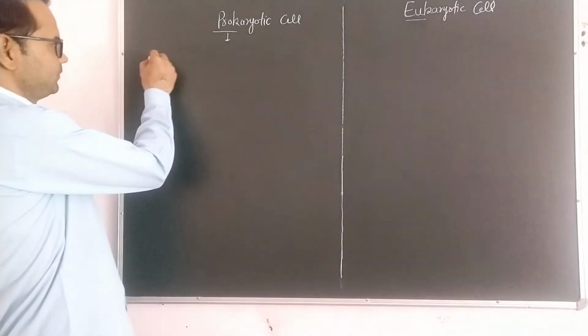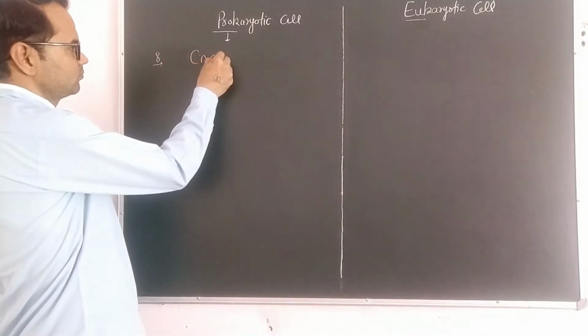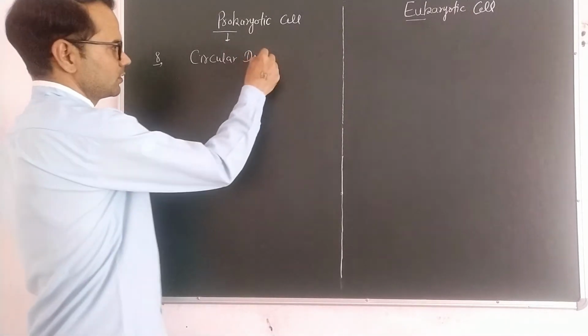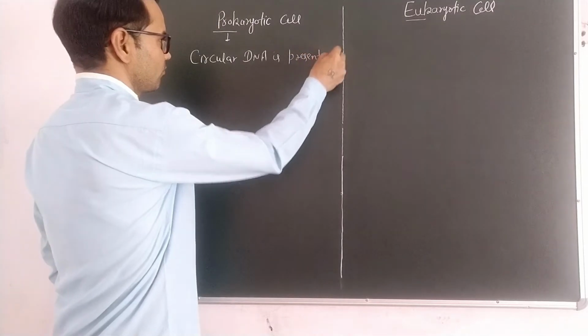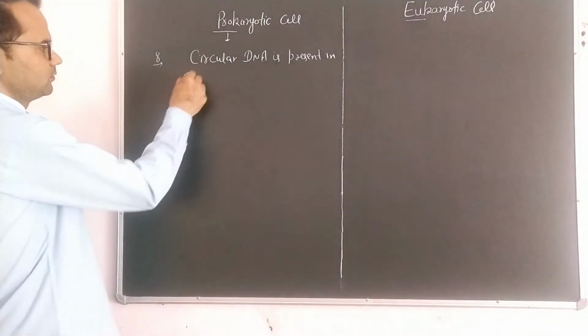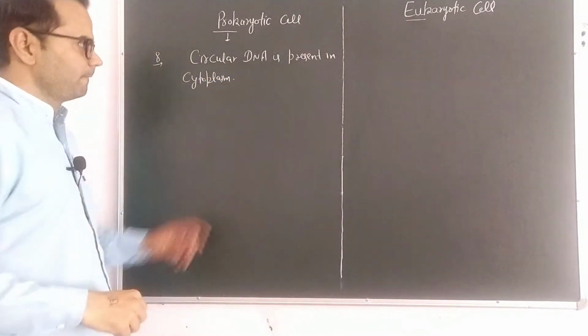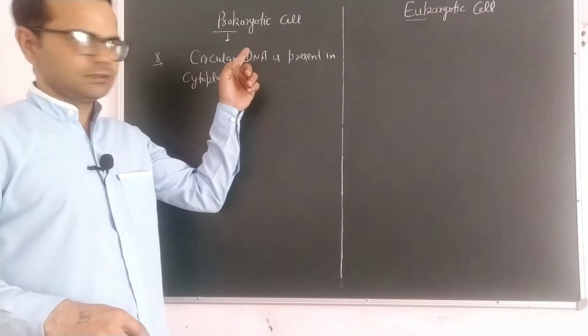Point number 8 is circular DNA is present in cytoplasm. Circular DNA is present in a cytoplasm of a prokaryotic cell.